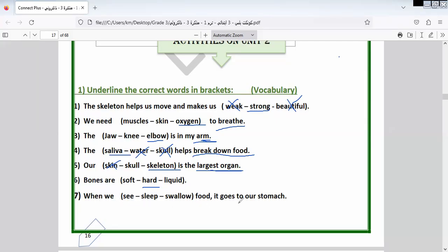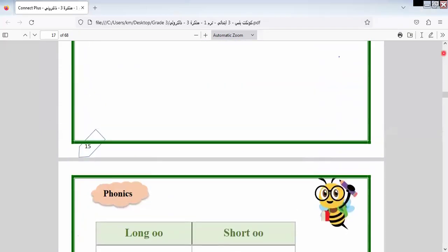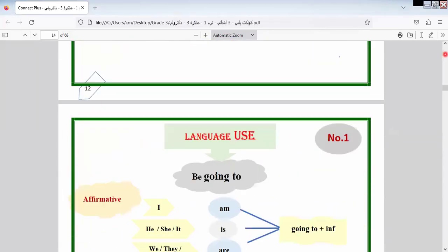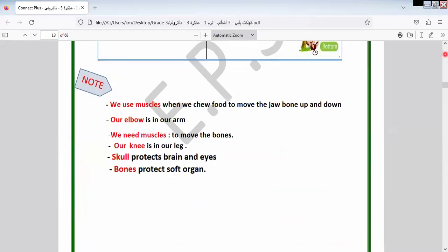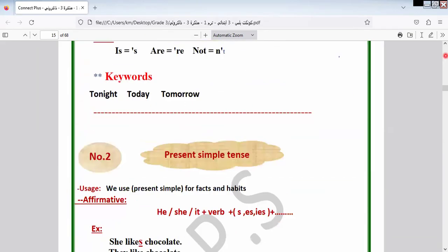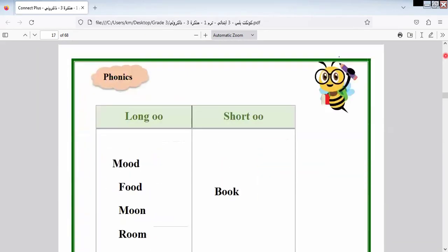When we swallow food, it goes to our stomach. Okay, let's continue the rest of the exercise. No, protect soft organs. Bones are hard, but they protect soft organs.